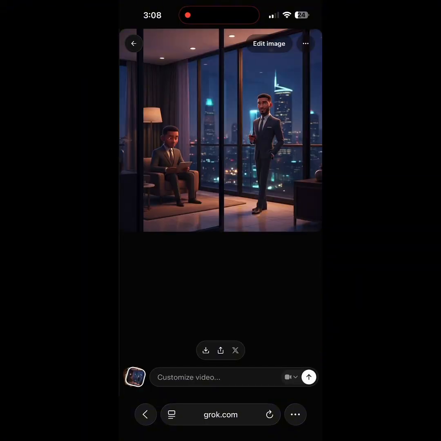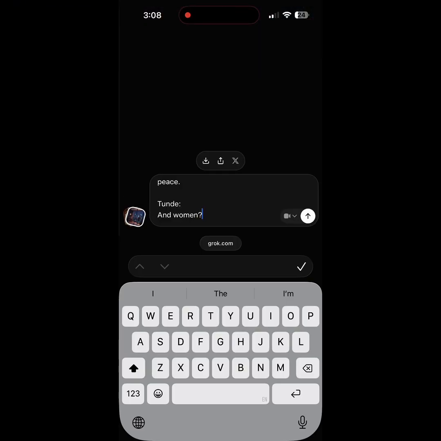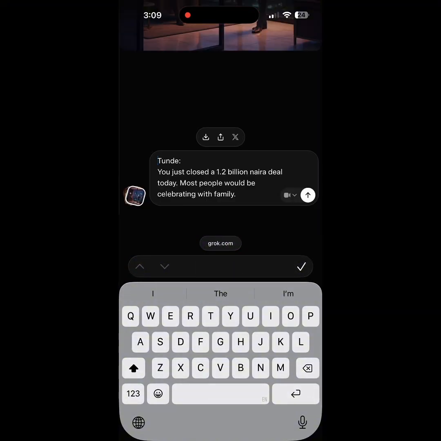So you paste the first dialogues that you have. Paste it. Don't forget, this is just what we do. You just need to keep repeating it till you have your perfect dialogue. So now I'm trying to make them understand where I want to talk first, because they don't know who is Tunde, they don't know who is Ikena.